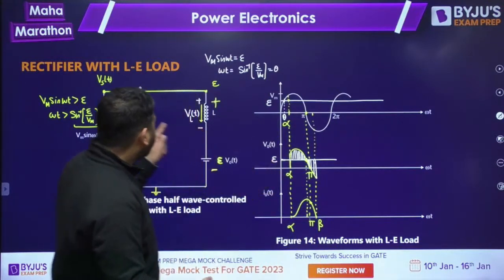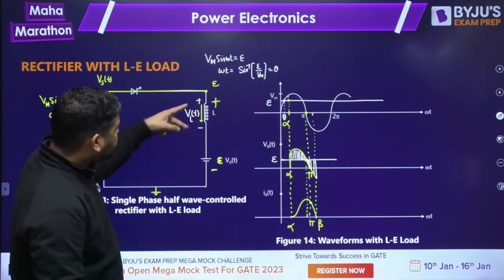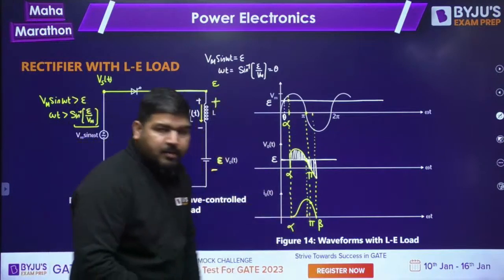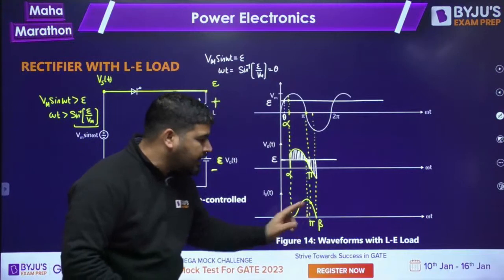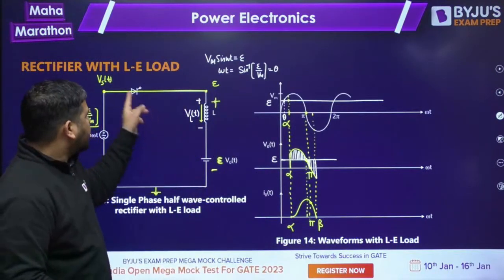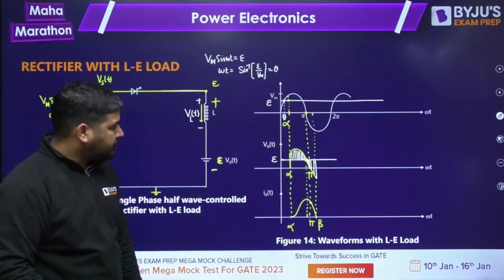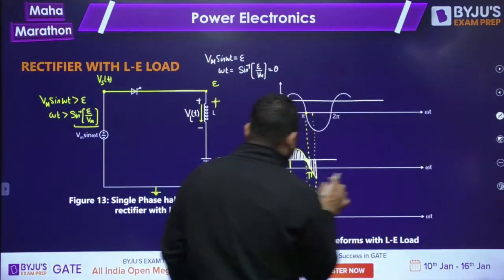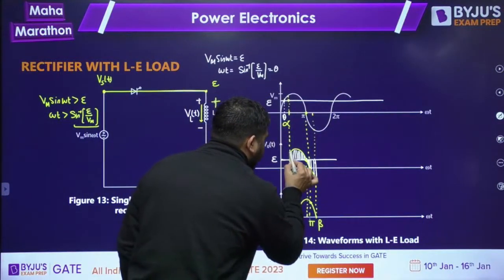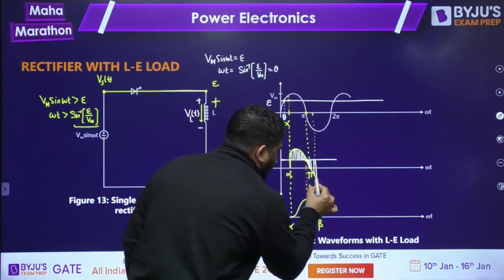Okay, up to what instant will the thyristor conduct? Up to the instant by which this current has become 0. So this current has become 0 at beta. So up to that instant, the thyristor has to conduct, and the output voltage up to that instant will be like this. This is my output voltage. I have shown you the output voltage. This yellow color is the output voltage.